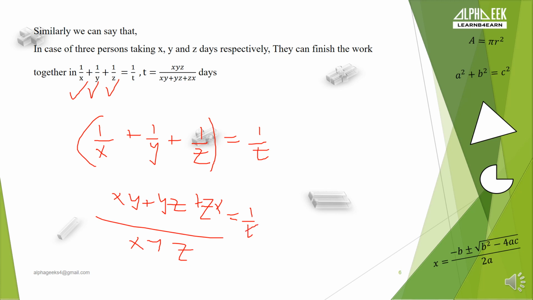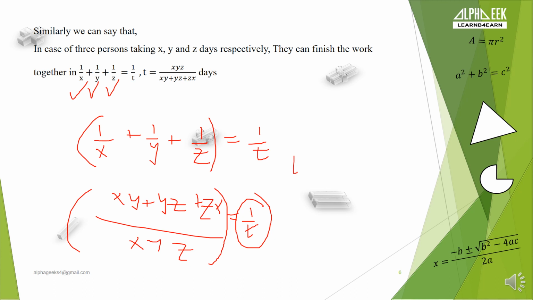So this is the amount of work completed by the three of them together in a single day. If we want to find the total number of days required to complete the whole work, we just need to reciprocate this 1 by T term.